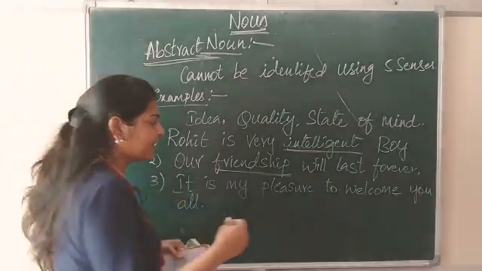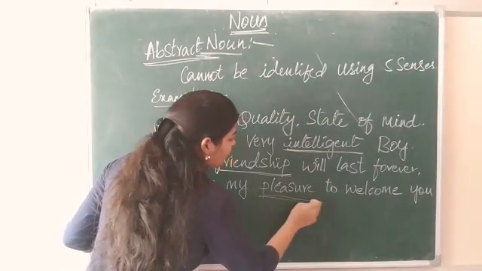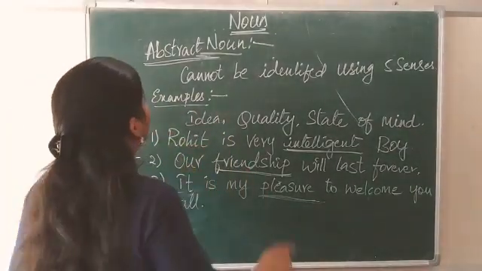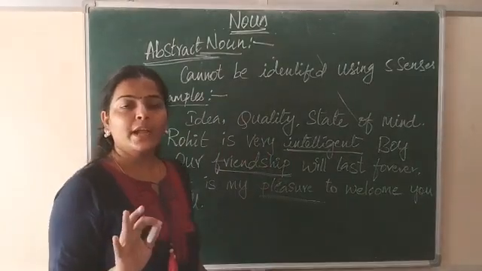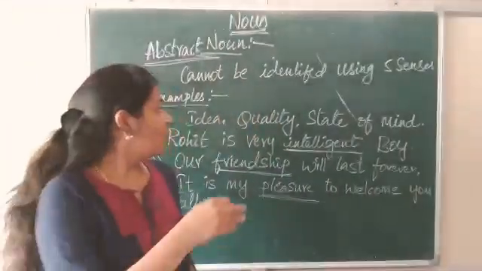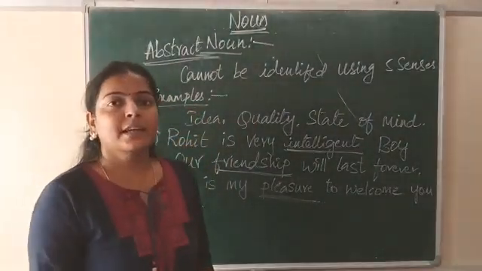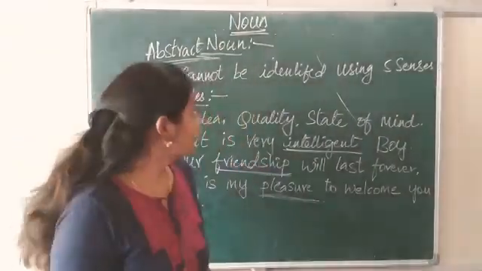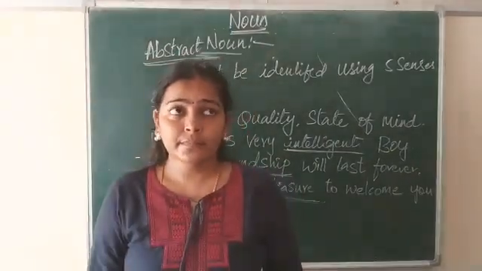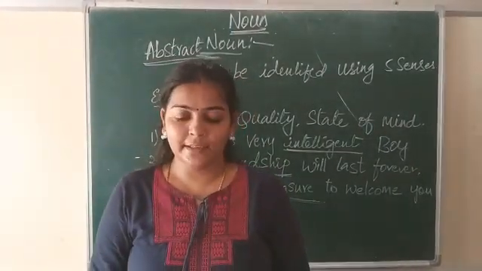Pleasure means inner happiness. So pleasure is the abstract noun. So abstract nouns are nothing but nouns we cannot identify using our five senses. Hope you all understood about these nouns. So, keep practicing. Thank you.